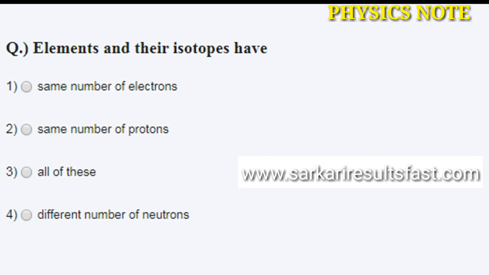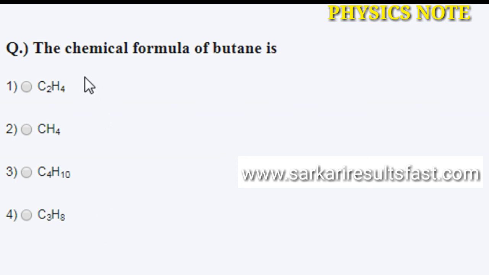Elements and their isotopes have option A the same number of electrons, B the same number of protons, C all of these, and D a different number of neutrons. The correct answer is all of these.